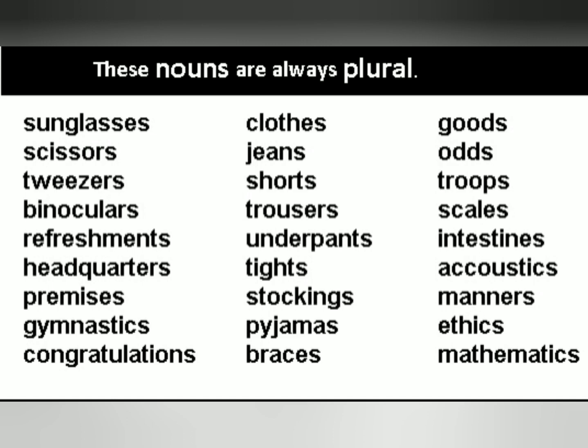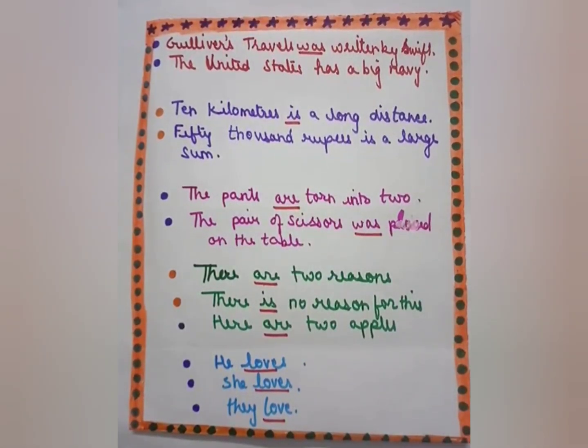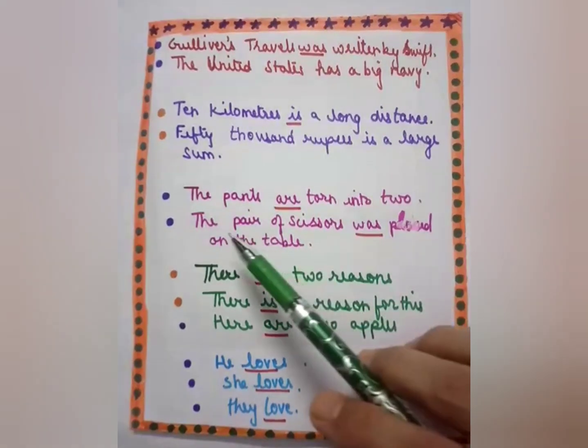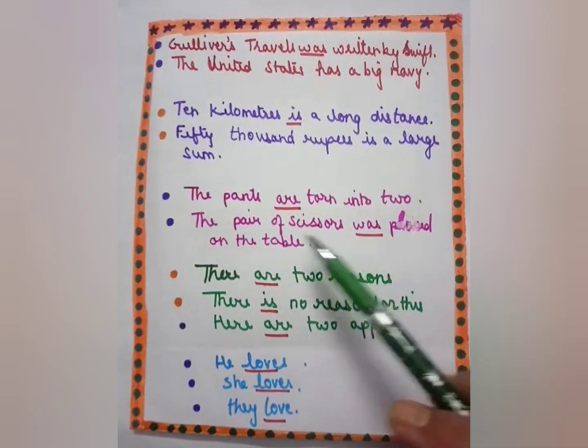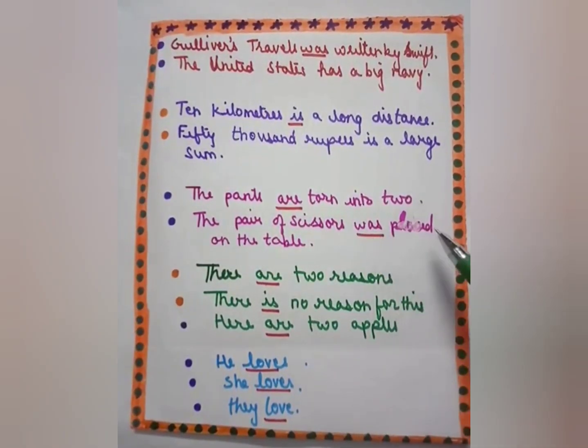Now, the following words are always plurals: pants, trousers, scissors. For example, the pants are torn into 2. Next example, the scissors are sharp. They take a plural verb. But if the word pair is used, the verb is singular. You can see here the pair of scissors. If we use the pair of scissors, a singular verb is used: was placed on the table.